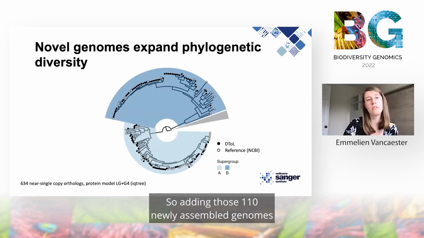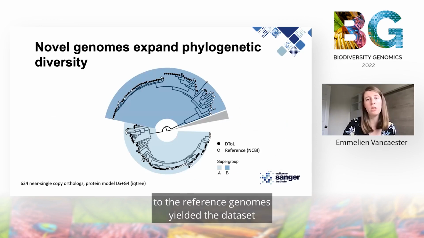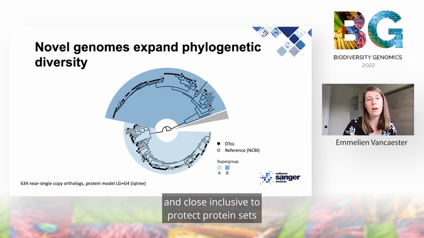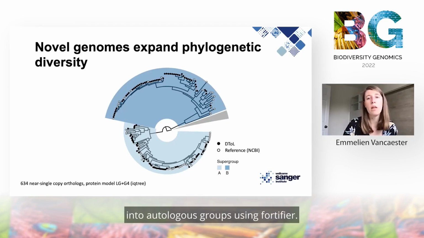So adding those 110 newly assembled genomes to the reference genomes yielded a dataset of over 200 high-quality assemblies. We annotated all genomes using Prokka and clustered the predicted protein sets into orthologous groups using OrthoFinder.